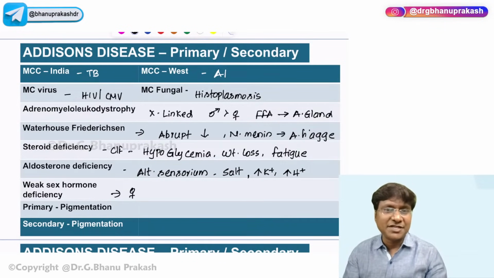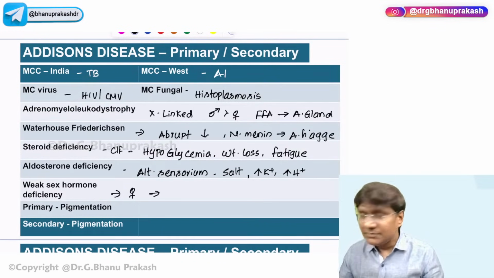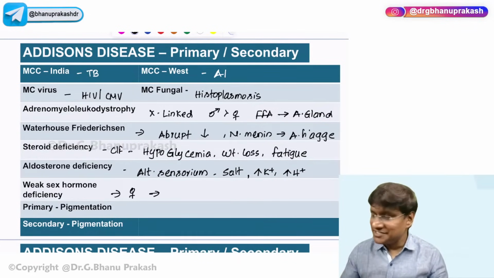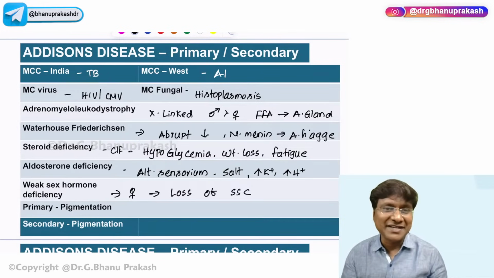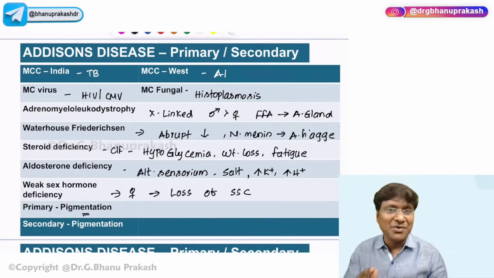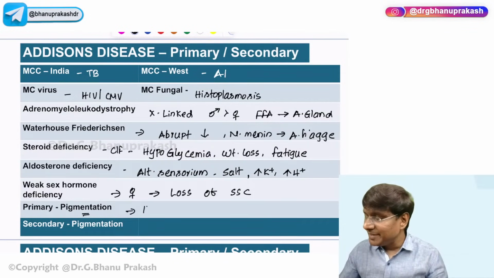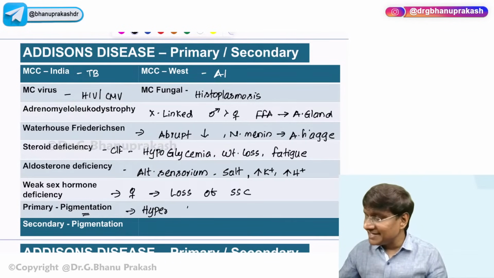Now, what will be the features that you will observe in females? In females, these patients will have loss of secondary sexual characteristic features. What will be that loss of secondary sexual characteristic features? That is axillary and pubic hair will be lost. And in primary adrenocortical insufficiency, there will be hyperpigmented skin. Because in primary adrenocortical insufficiency, which is called Addison's, there is increase in the MSH.